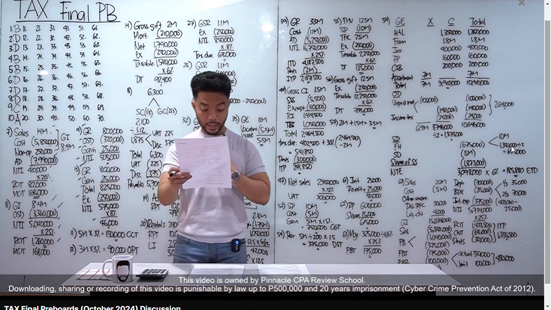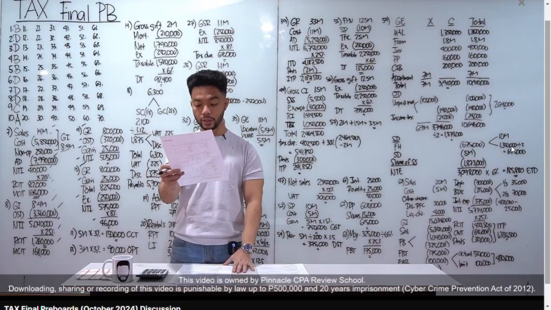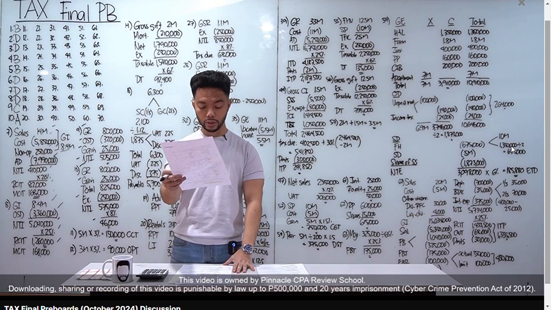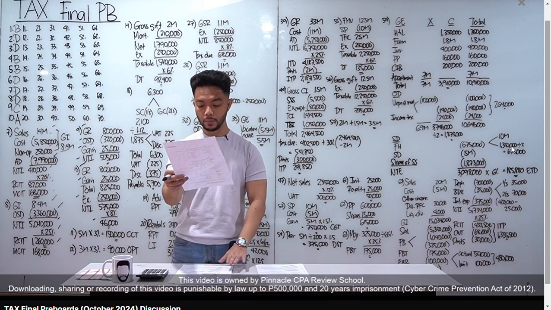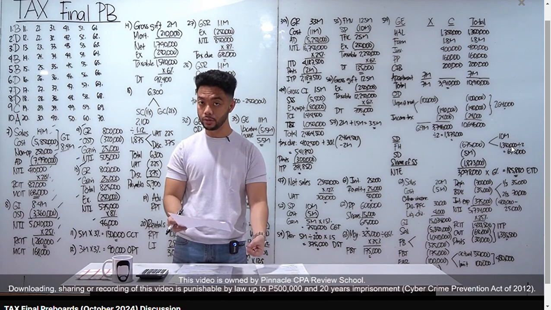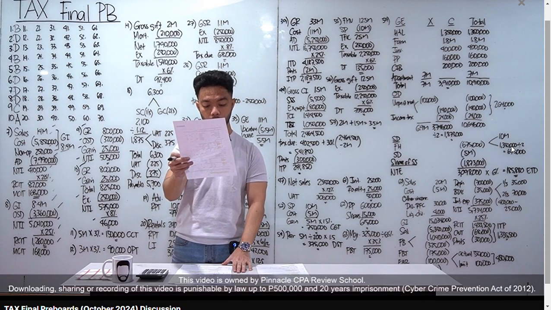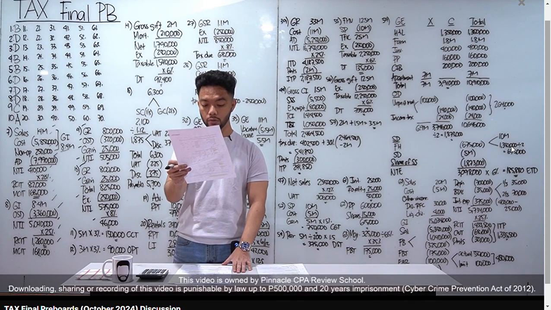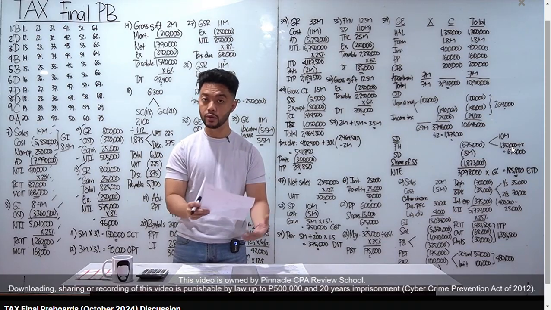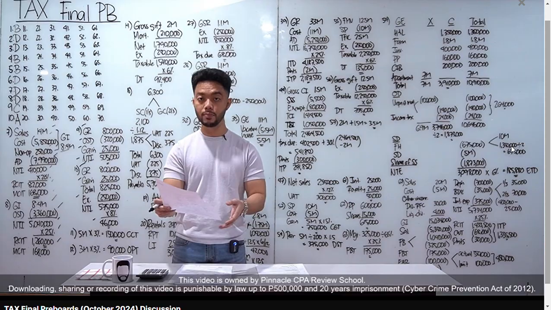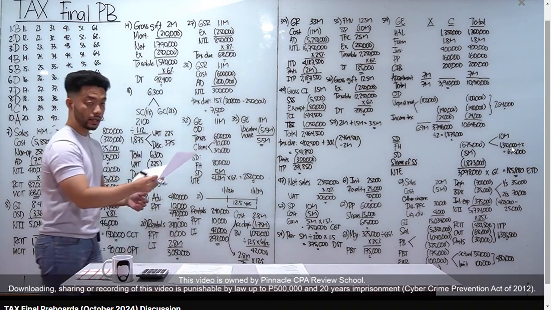So, let's read. A non-VAT registered domestic carrier by land has a franchise to engage in transport of passengers, goods, and cargoes. Its annual gross sales on transport of passengers amounted to 5 million. Pag transport of passengers, 3% CCT yan. Tama ba? Its annual gross sales on transport of goods and cargoes amounted to 3 million. So, hindi nag-exceed ng VAT threshold, hindi rin siya VAT registered. Ibig sabihin, yung 3 million na yan subject sa 3% OPT. So, letter A, yung sagot natin sa number 11.